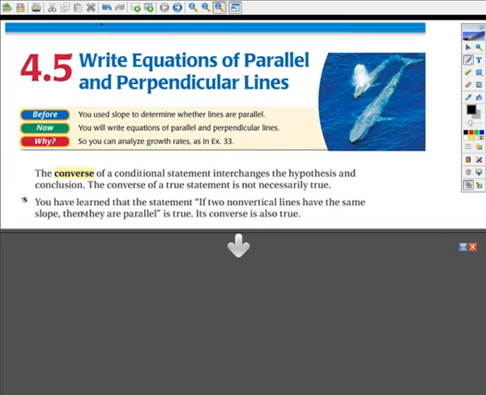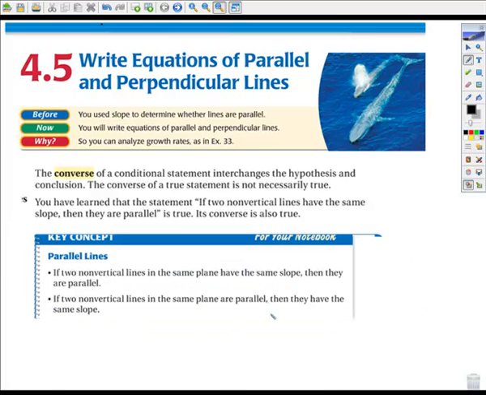But we have learned that if two non-vertical lines have the same slope, then they're parallel. We know that's true. But its converse is also true. So basically, the converse is saying two lines that are parallel have the same slope. So if they have the same slope, they're parallel. And if they're parallel, they have the same slope. And that is what this is saying right here. So there's your parallel line information, and that's just on the template that I gave you.